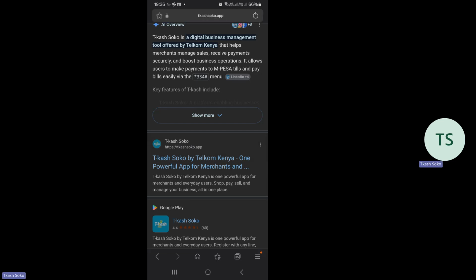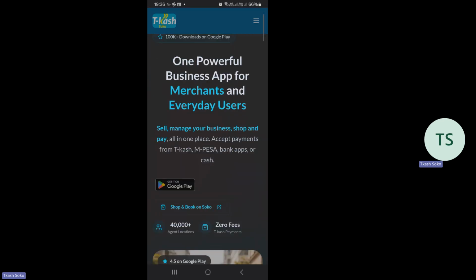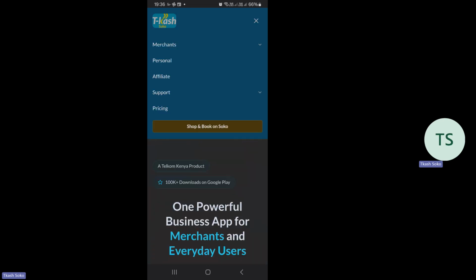this information now appears. It tells me that this is one powerful business app for merchants and everyday users. And of course, I want to concentrate on the very top right-hand side. At the top right-hand side, we have these three lines. If I tap on those three lines, then I get the option of merchants, personal, affiliate, support, pricing, and then shop and book on Sokol. The option I want to exploit is the shop and book on Sokol.